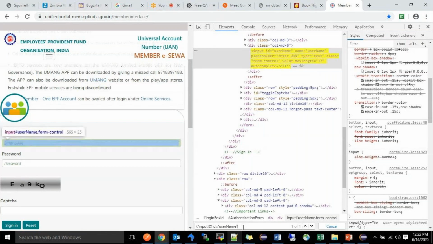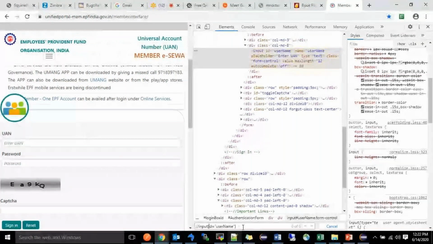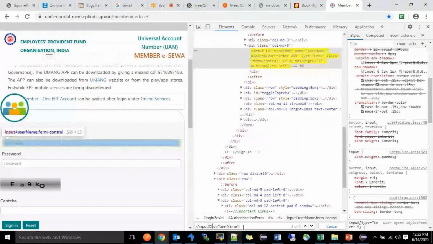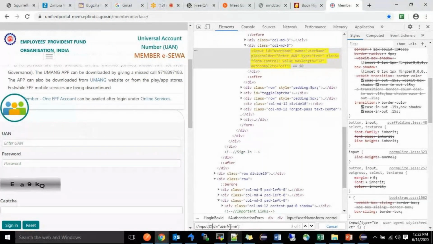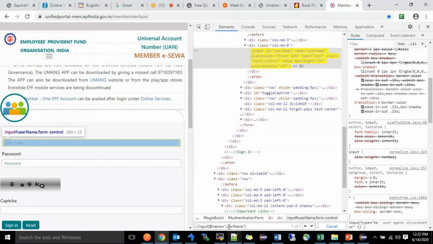Now it is going to highlight. It is case sensitive also. You can write the value in double quote also, and it will get highlighted. Earlier I had written single quote. If you make a mistake, for example if I remove the at symbol, it will not work. The at symbol is an attribute symbol. ID is the attribute, and the value of that attribute is given. Instead of ID, I will write name. You can write any values, whatever is possible.